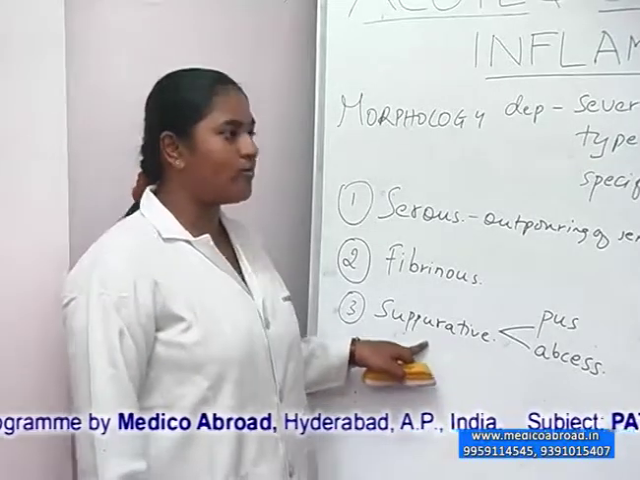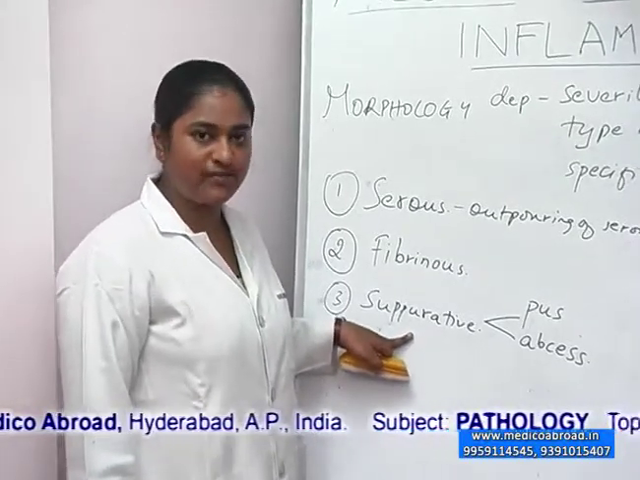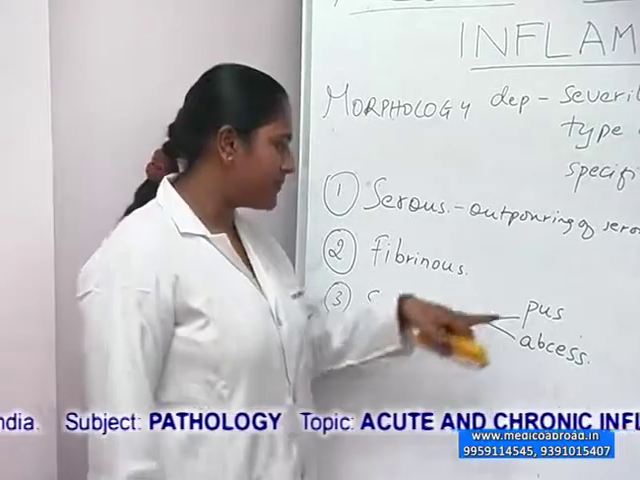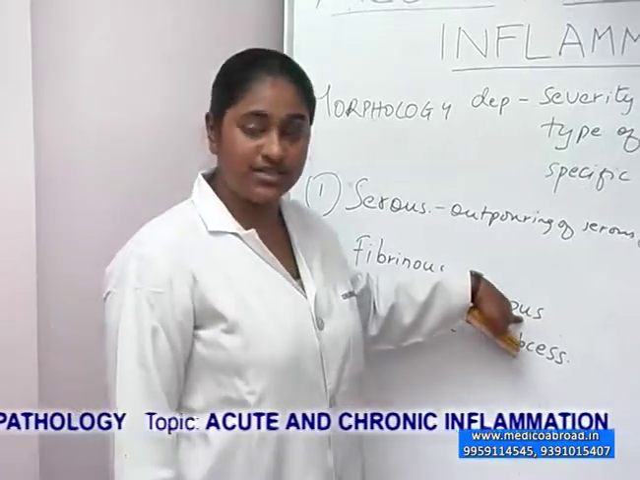The third type of inflammation is suppurative inflammation. This is characterized by production of a large amount of pus. Pus or purulent discharge is